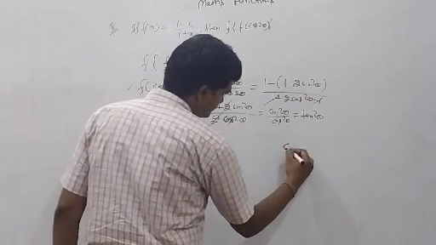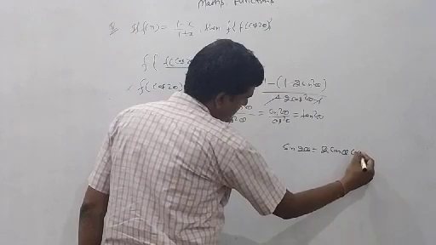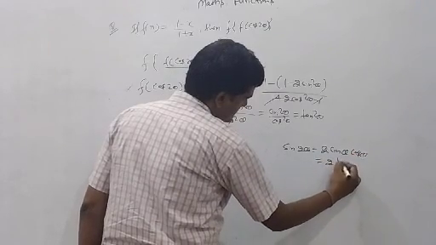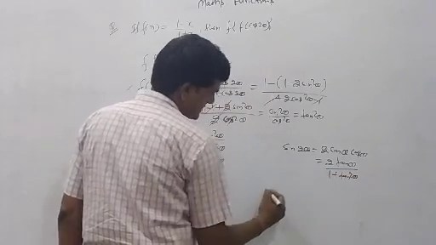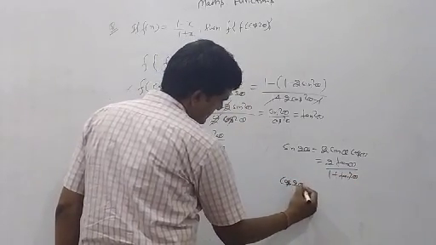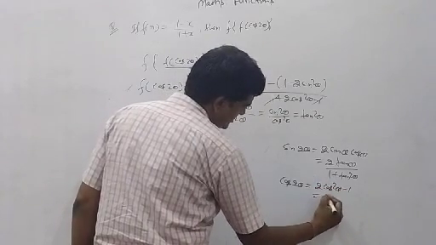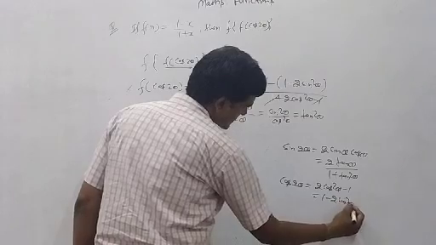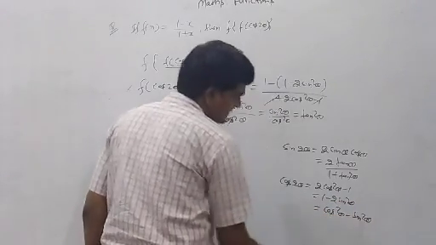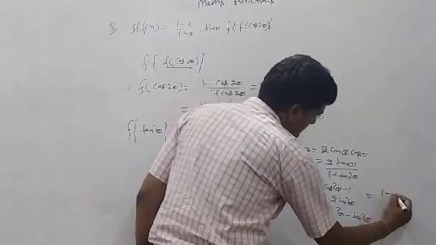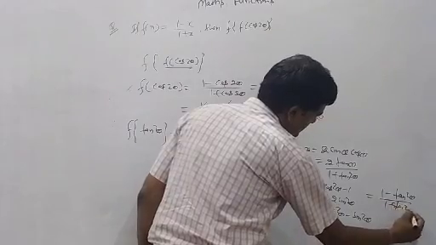Because you know sin 2 theta is equal to 2 sin theta cos theta and 2 tan theta upon 1 plus tan square theta. Cos 2 theta is equal to 2 cos square theta minus 1 and cos square theta minus sin square theta is equal to (1 minus tan square theta) upon (1 plus tan square theta).